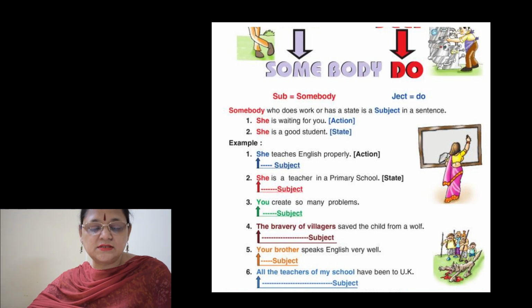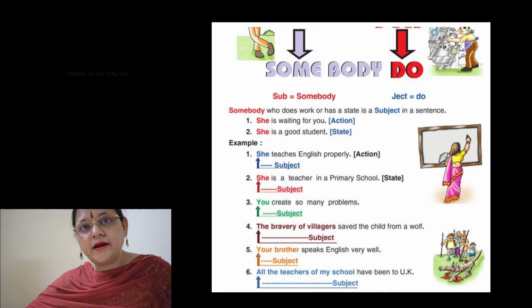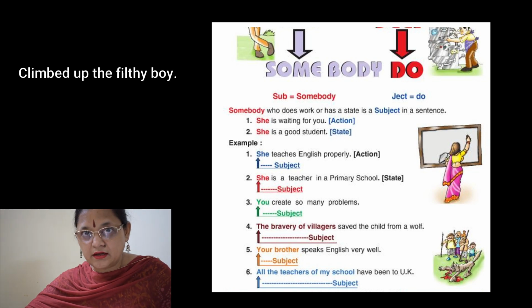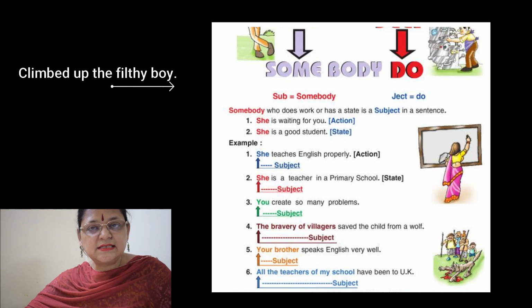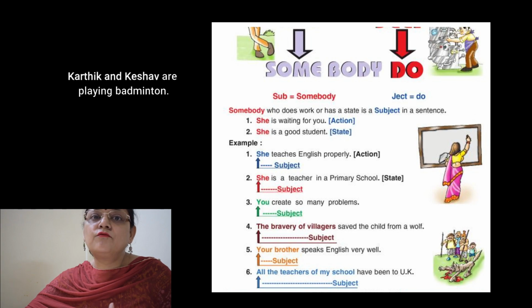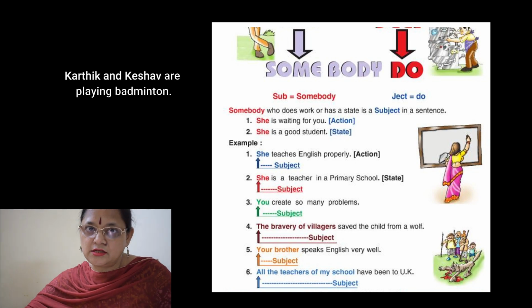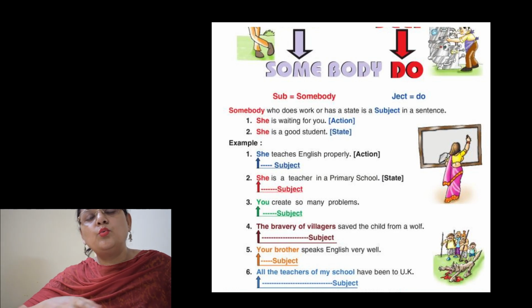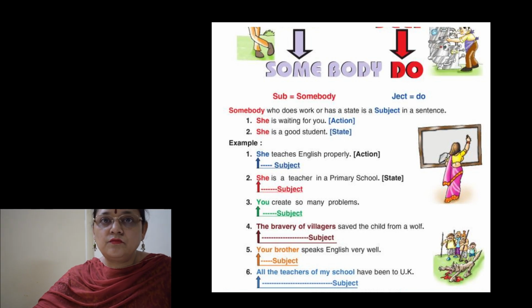What we are talking about is the subject, and the subject can be at the end of the sentence also, like: Climbed up the filthy boy. So here, what is the subject? The filthy boy. The rest is the predicate. And sometimes it is at the beginning of the sentence, like: Karthik and Keshav are playing badminton. Here, what is the subject? Karthik and Keshav. This is the subject.